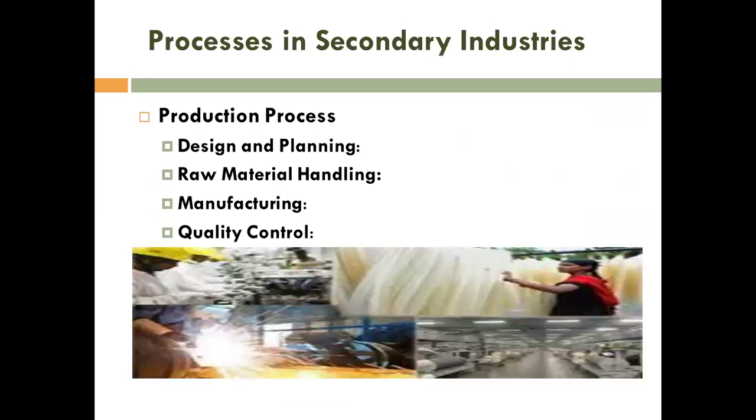Now, the processes in the secondary industries. What are the processes required in the secondary industries? The first one is the production process. First we will require what? Designing and planning. When we want to develop something, first we have to ready our plan, right? And so we can work on that plan.